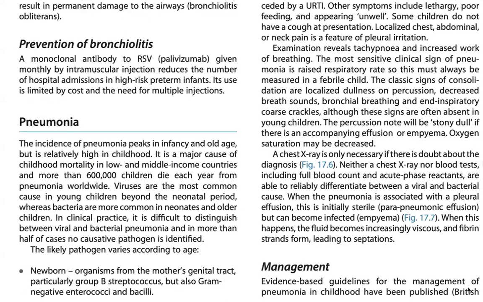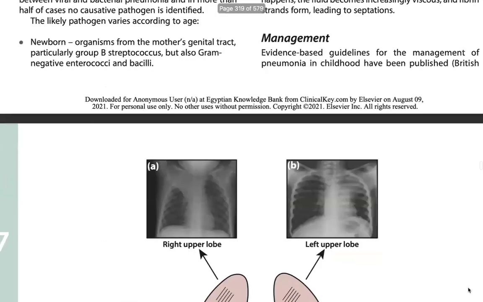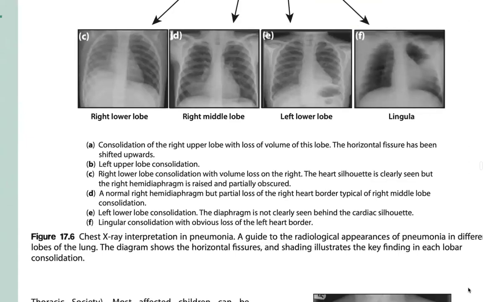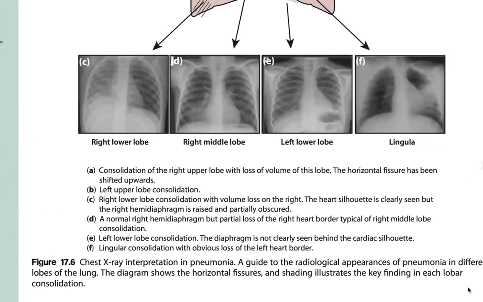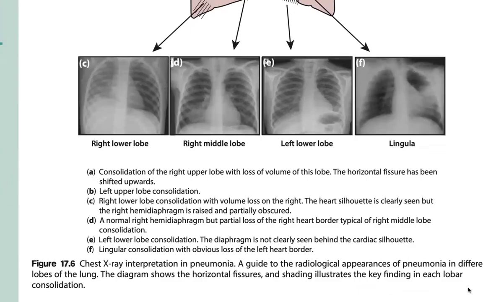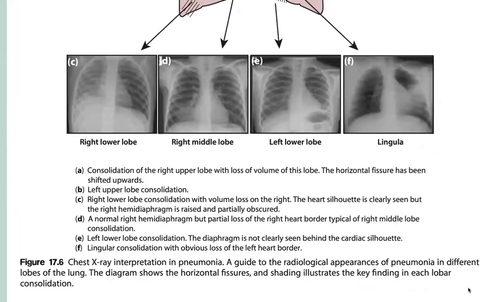Management: evidence-based guidelines for the management of pneumonia in childhood have been published by the British Thoracic Society. First, we see chest X-rays of pneumonia in different lobes of the lungs, a diagram showing the horizontal fissures, and shading illustrating the key features in each lobe of consolidation.